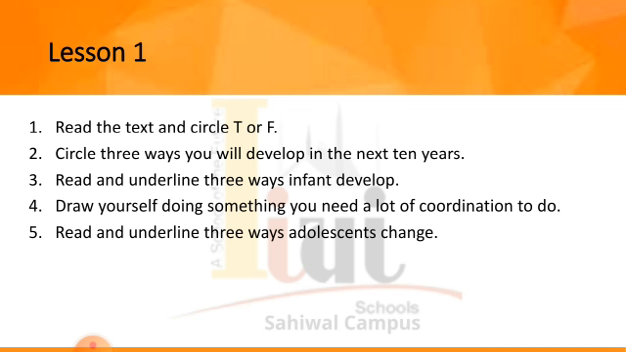Question number 5. Read and underline 3 ways adolescents change. You have to underline 3 ways in which adolescents can change. They can change in their height or they can have a mental change, whatever in which sense they can change. You just have to read the text on the page number 43 and underline the 3 ways that are described in this text. Question number 6. Read and match the parts of sentences. You have to read down the sentences and then match with their appropriate part.